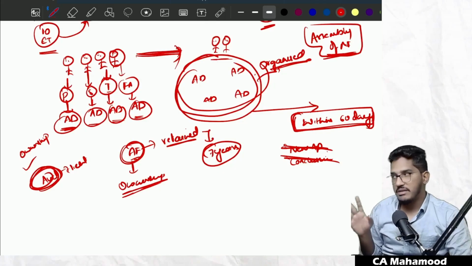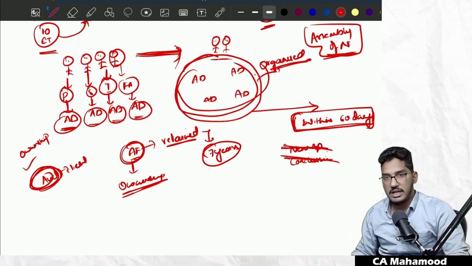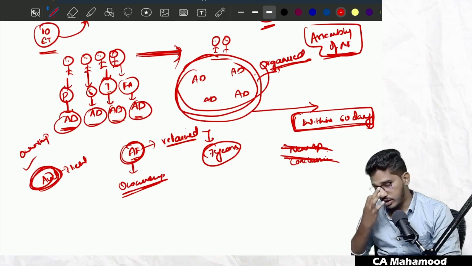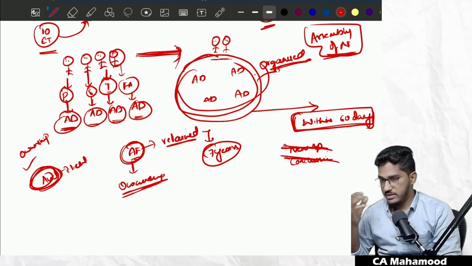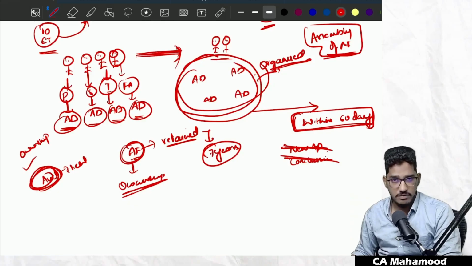If he wants, he can share. If he doesn't want, he will not share. No one can compel him. So unless there is a legal or regulatory requirement, the auditor is under no obligation to share the audit documentation. It is completely at his discretion, completely his own choice. If he wants, he will share. If he doesn't want, he will not share.